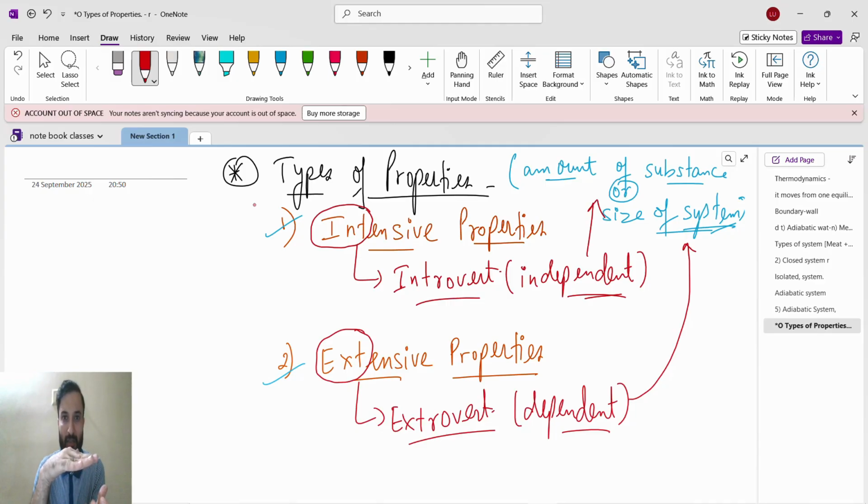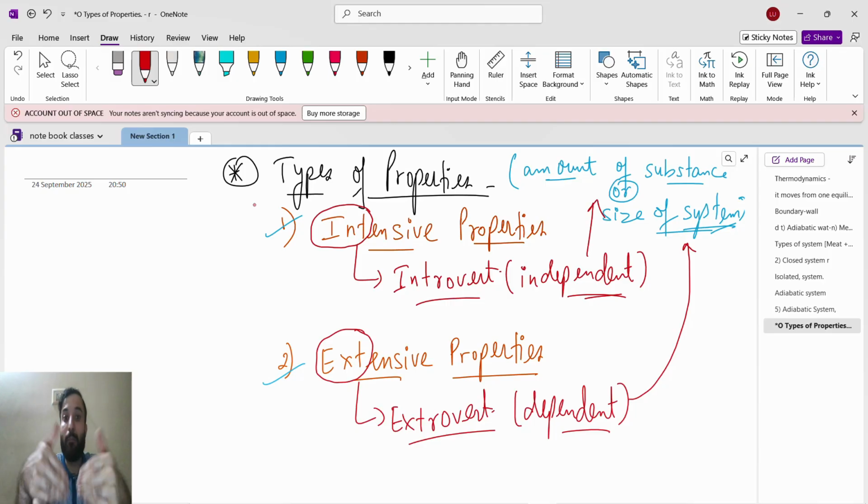Whatever the concentration is here or here, its pH will remain 8. So pH will not depend on whether the concentration is low, high or medium. So that is what an intensive property is: it does not depend on it, it will remain the same. Okay.